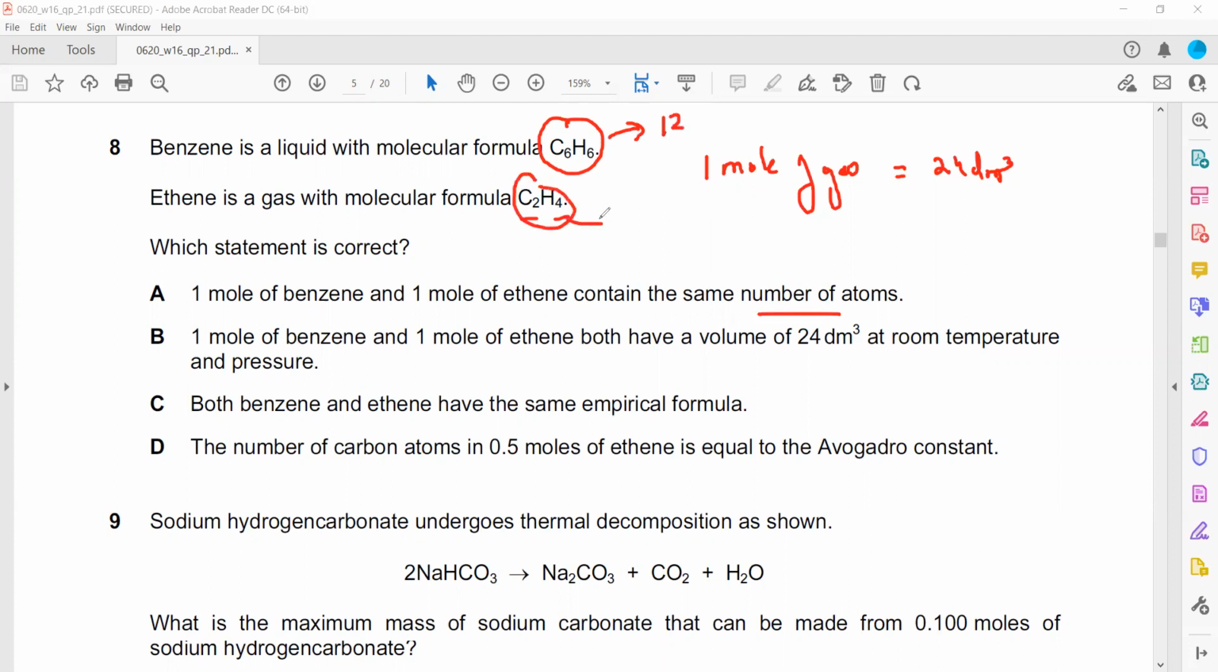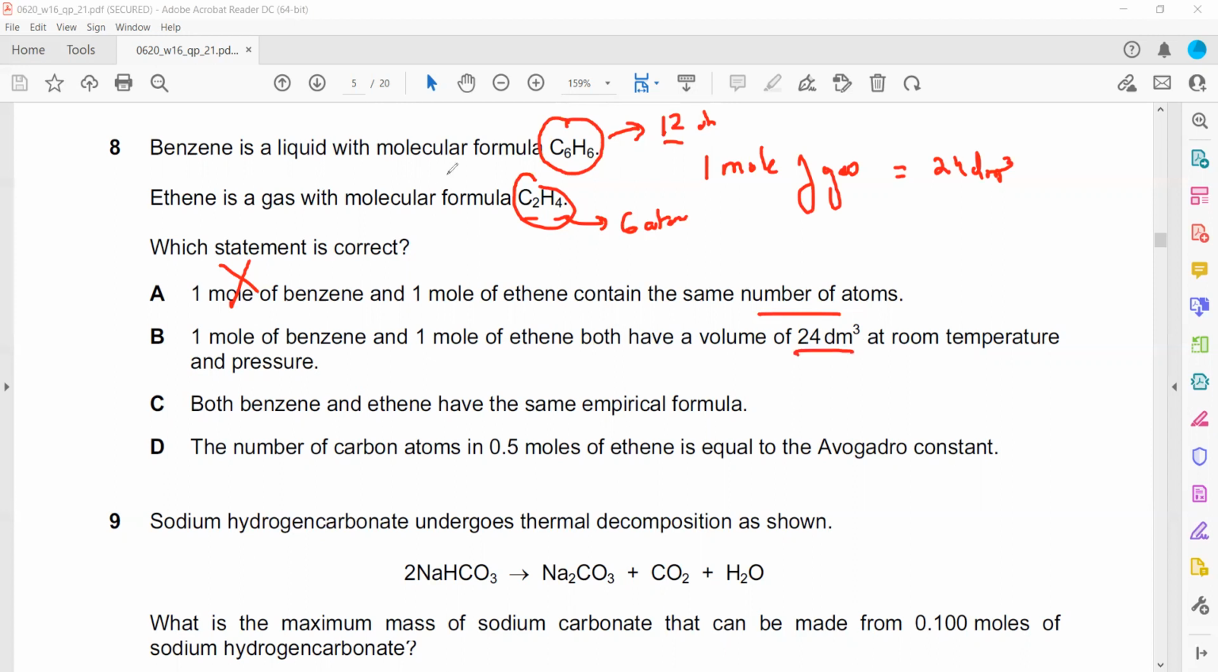1 mole of benzene and 1 mole of ethene both occupy 24 dm3. That is wrong because 1 mole of a liquid cannot occupy 24, only 1 mole of a gas occupies 24. That's why this statement is also wrong. If it was only ethene, then it would be right.